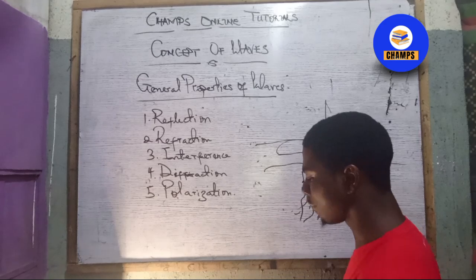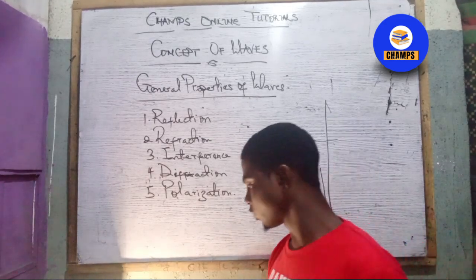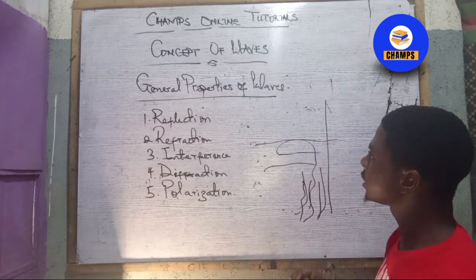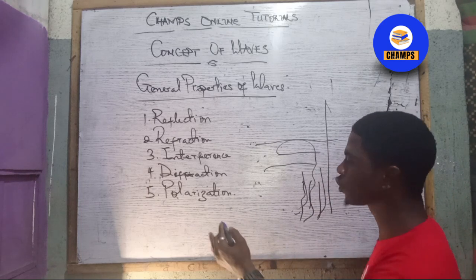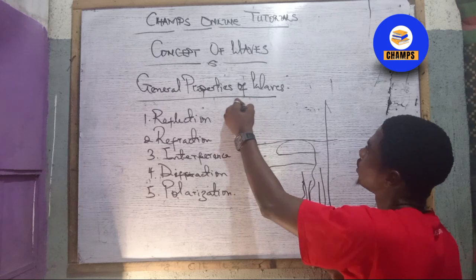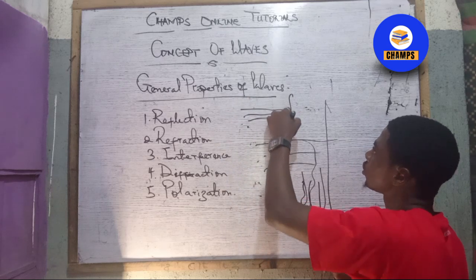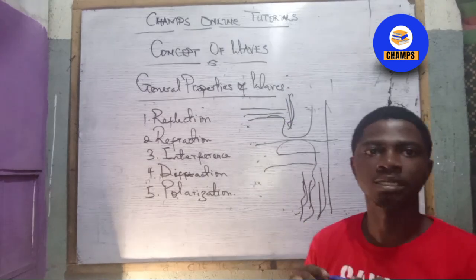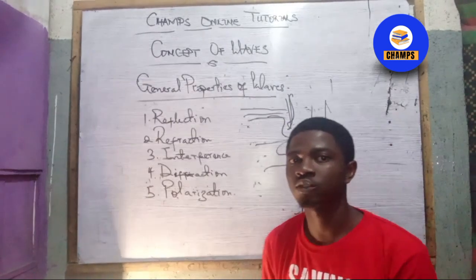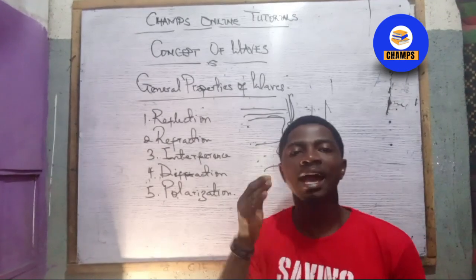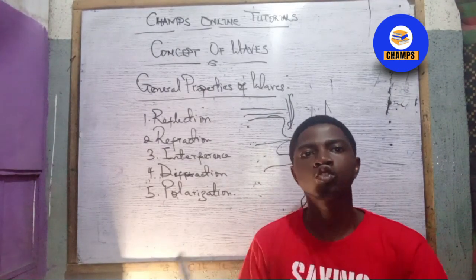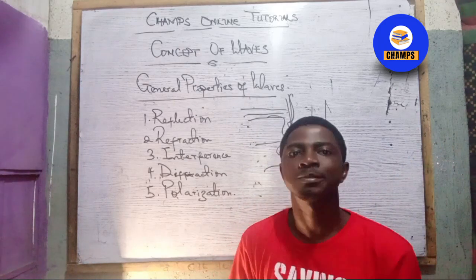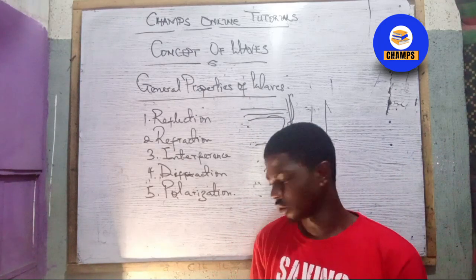So we also have refraction now. The next one is refraction. Refraction is the bending. For instance, we can also use water as illustration. There is a water stream here and there is something hindering it here. It will just have to bend and turn past the hindrance. Refraction is the bending of waves as it moves from one medium to another medium. For instance, water medium to air medium, or air medium to glass medium. It can be any kind of medium. Do you understand that now?